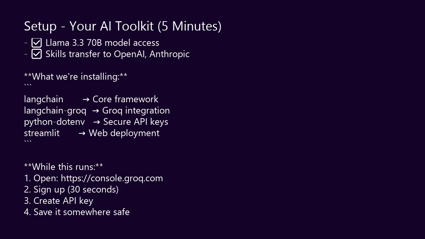Let me run this installation. While it's running, I want you to open a new browser tab and go to console.grok.com. Sign up. It takes 30 seconds. Then create an API key and keep it somewhere safe. That API key is your ticket to the AI world. Treat it like a password.